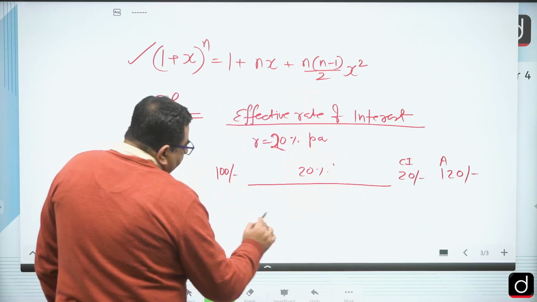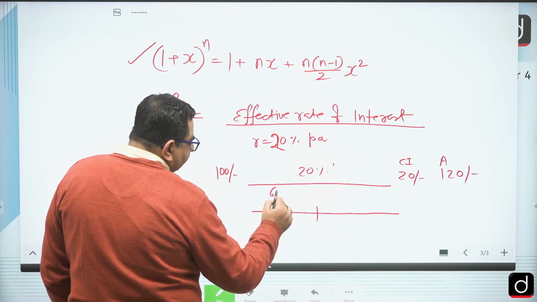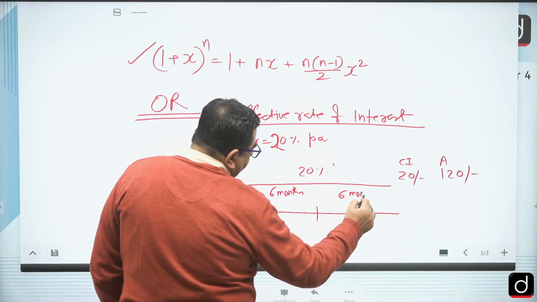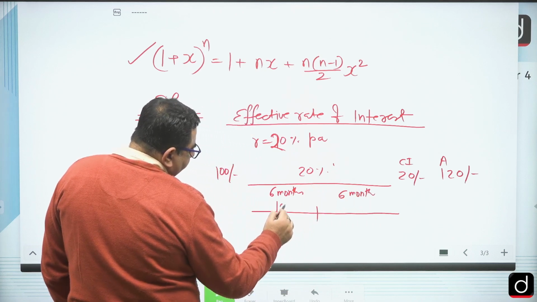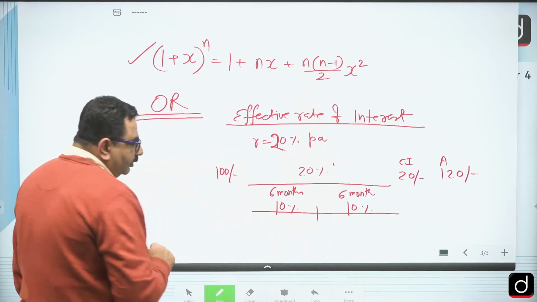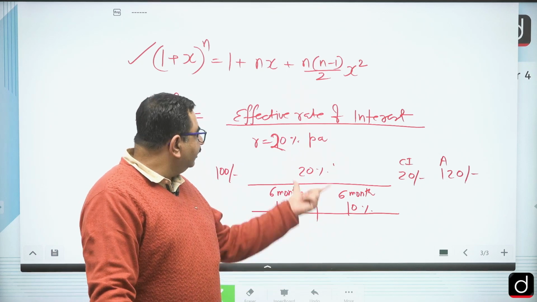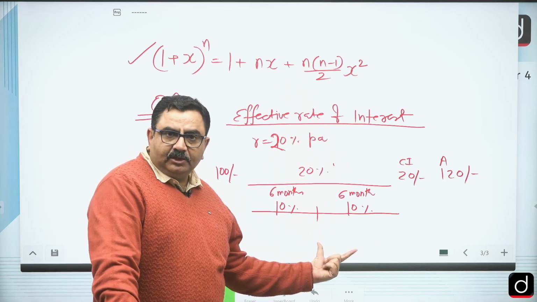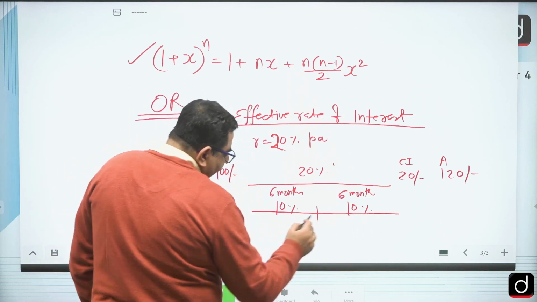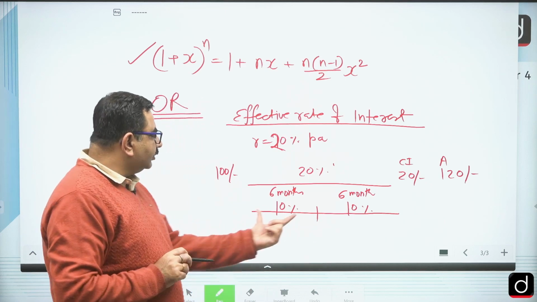Now suppose I break the year into two parts, 6 months and 6 months. Then the rate of interest here is 10% and 10%. For the whole year, I want to find the effective rate of interest, because there are two time periods. These two are successive.